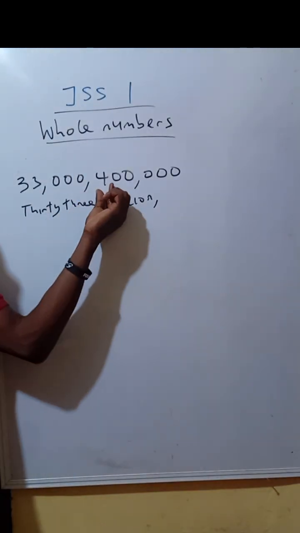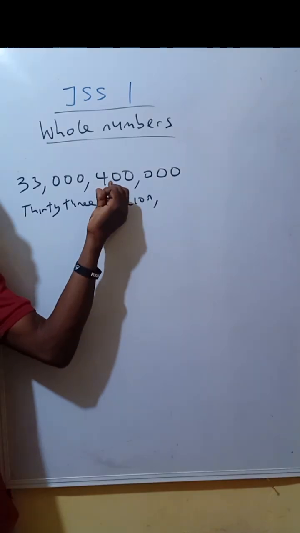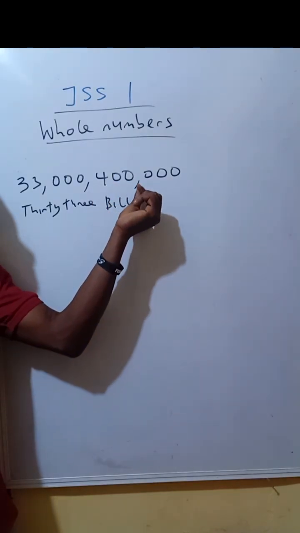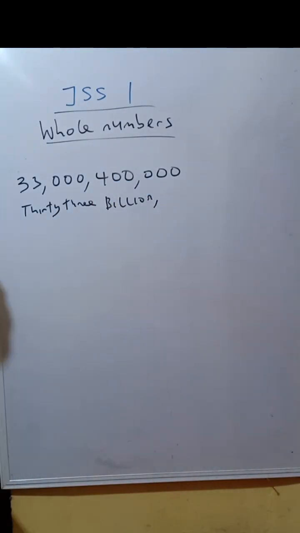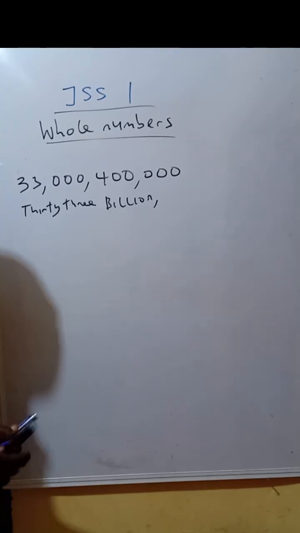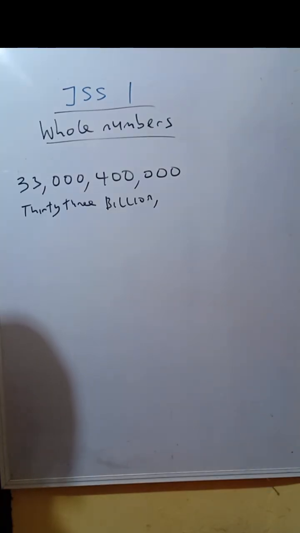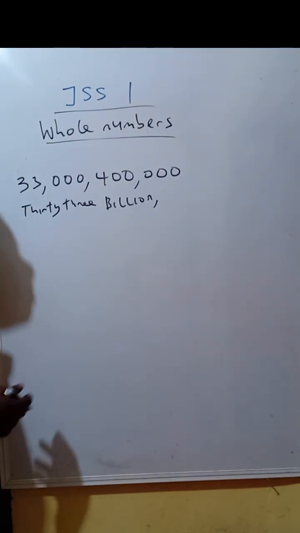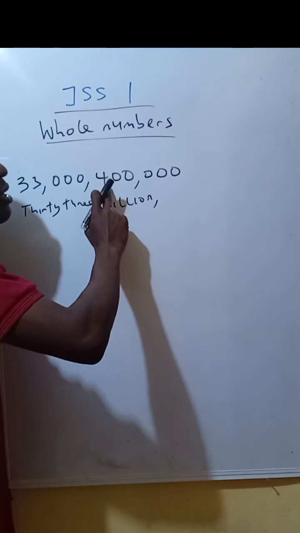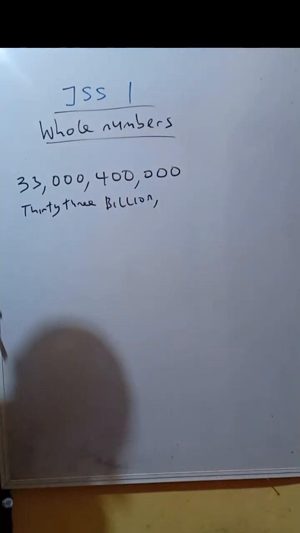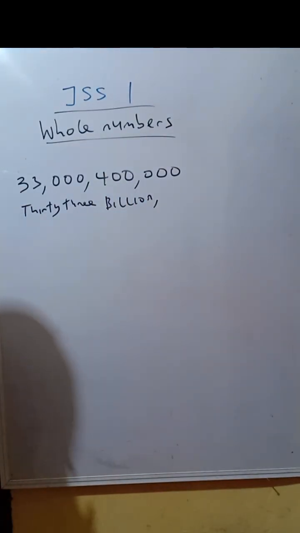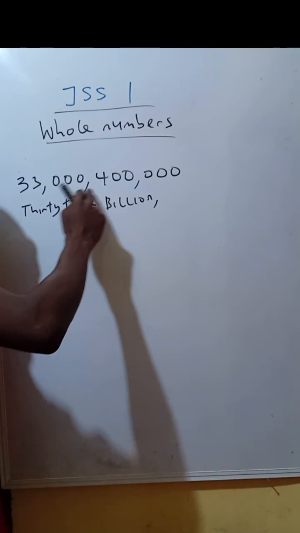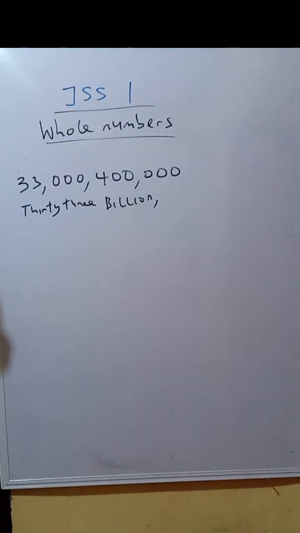So this place we have a number that is not zero. So this will be 400,000. So you have 33 billion 400,000. 33 billion 400,000 naira. Okay, I'm using money. 33 billion 400,000. Or some people might say 33 billion and 400,000.